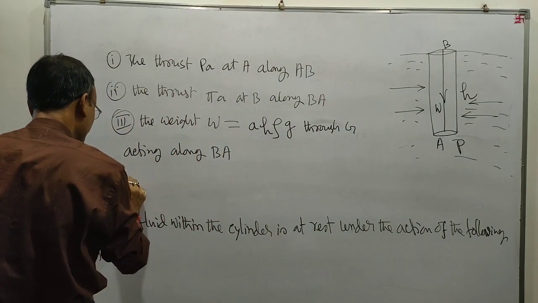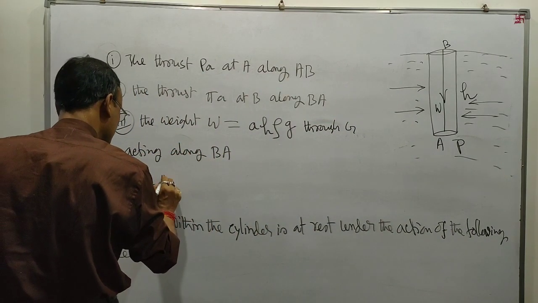Number 4, the thrust on the curved surfaces.